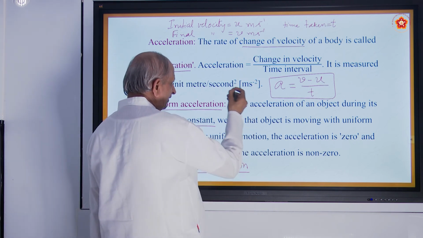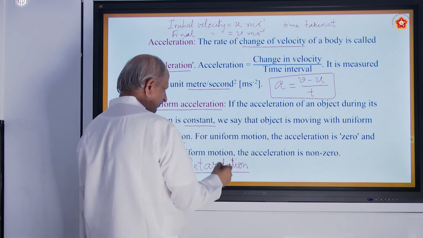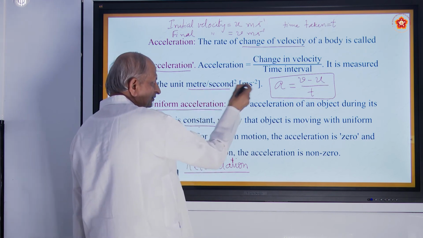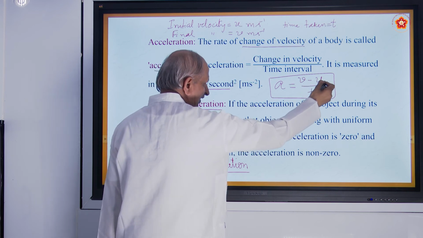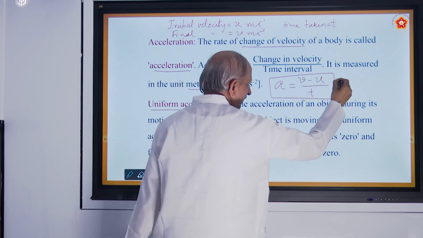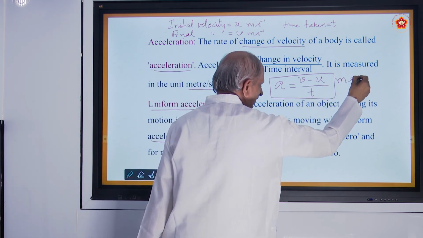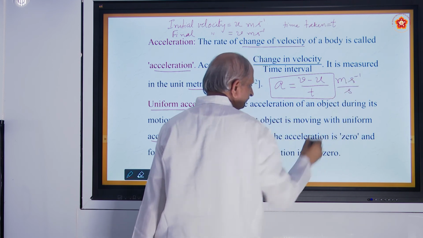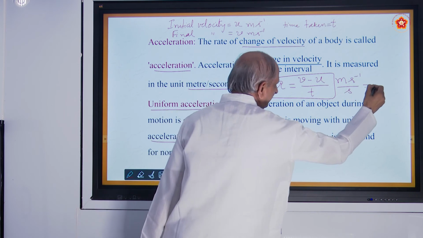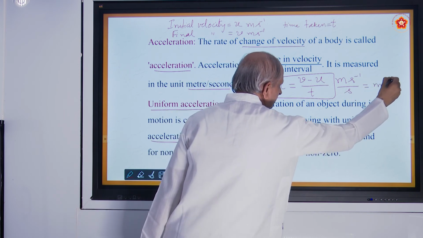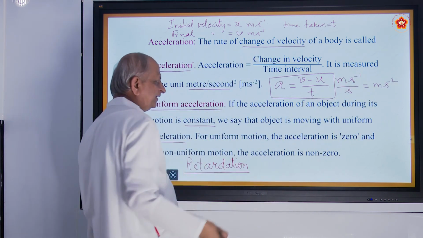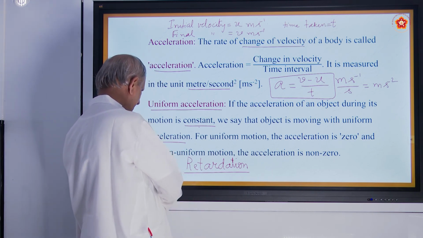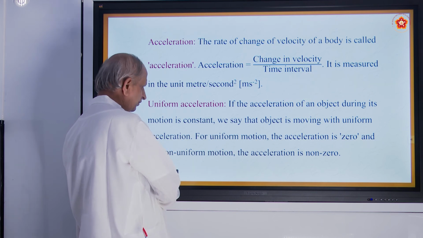Here the unit is meter per second square for both of them. How do you get meter per second square? Because meter per second is the unit for velocity, and then per second. So you have meter per second square, per second per second. That is what is called retardation. Okay.